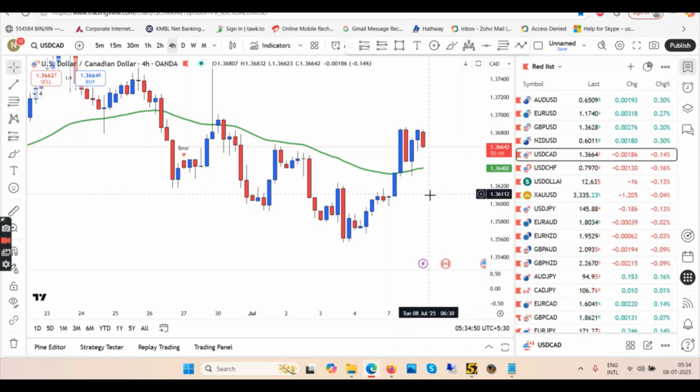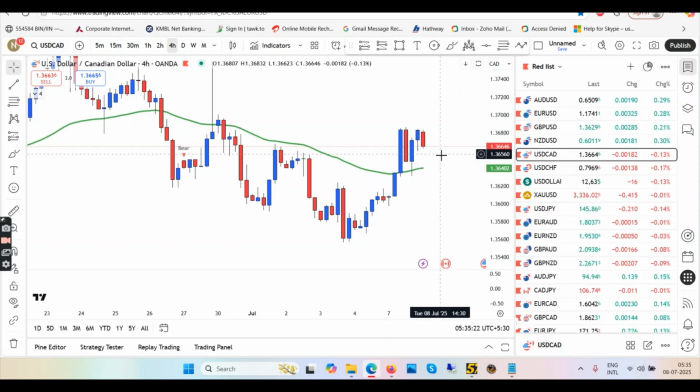You never know, because USD CAD, if you compare Canadian against USD, then Canadian is a very weak currency. Okay, so we might continue going up. We might continue going up to 1.3700 without touching the EMA. But if you want a clean entry, a perfect entry, then because this is a double top here, we might go down. So wait for the price to come down and touch the EMA. After it rejects the EMA, then wait for the blue candle, and then you go long.